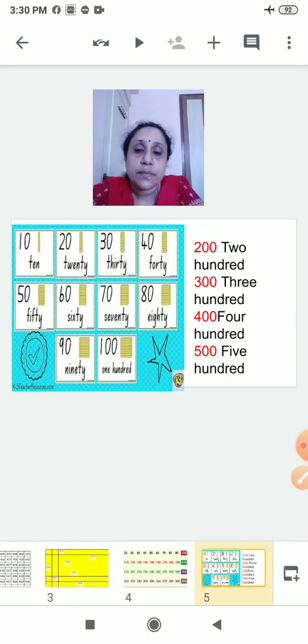Now, I will read the numbers. You will write the number names. You all know the number names now. So, you can write now the big number names also. So, I will say 10. You can see here T-E-N is written. You all know the spelling of 10. Okay? I will say 10. You will write T-E-N 10. Ready? After 10, 20. Now, in front of 20 you will write T-W-E-N-T-Y. Okay, now understood?